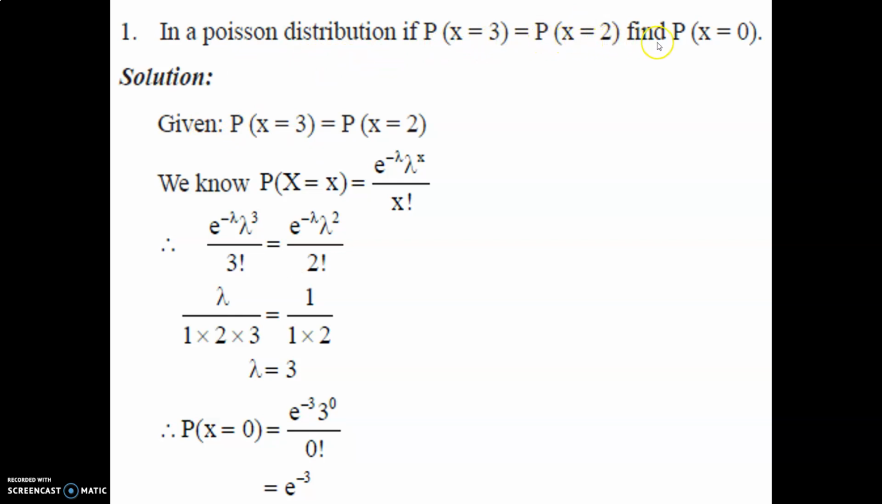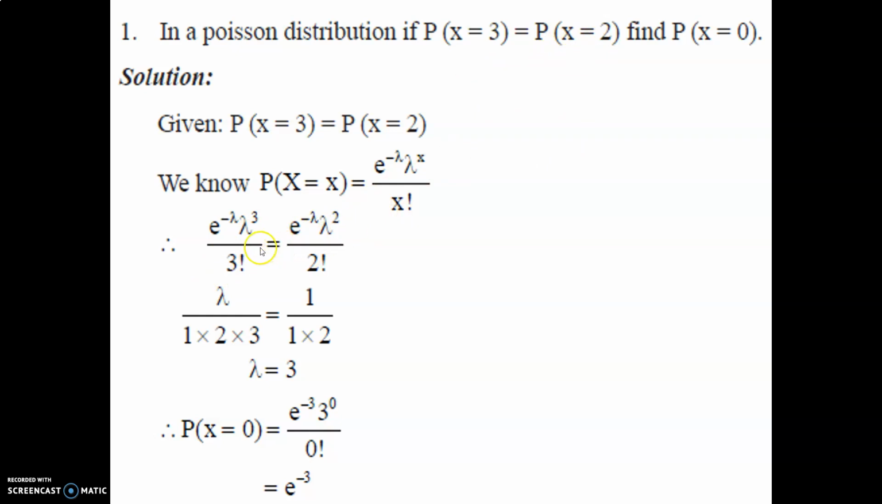In a Poisson distribution, P(X = 3) is equal to P(X = 2). Find P(X = 0). Solution: P(X = 3) equals P(X = 2). We know P(X = x) is equal to e raised to minus lambda, lambda raised to x upon x factorial. We have the given condition that P(X = 3) is equal to P(X = 2). These probabilities are equal.